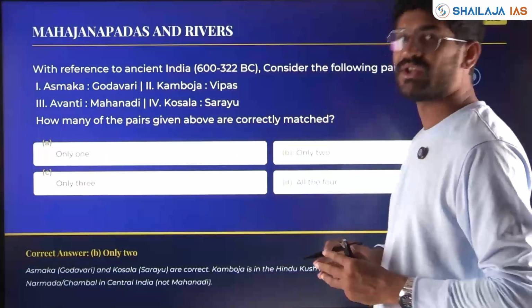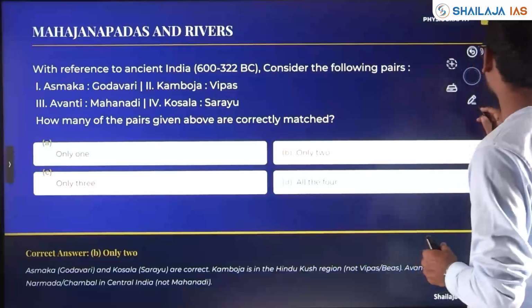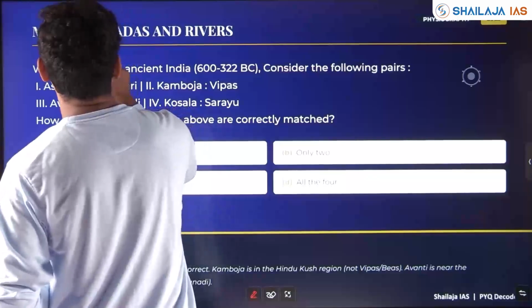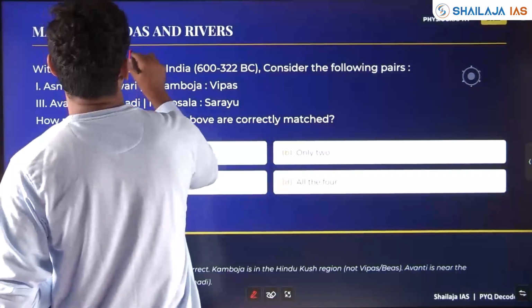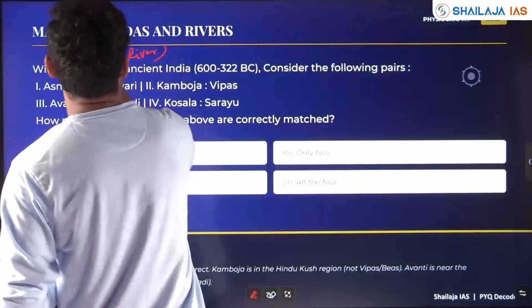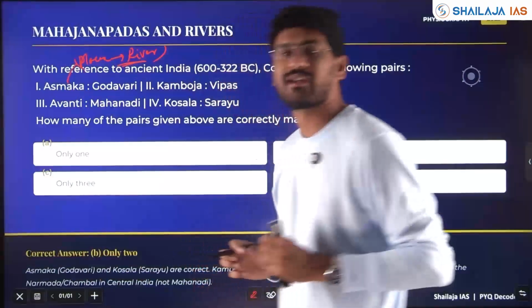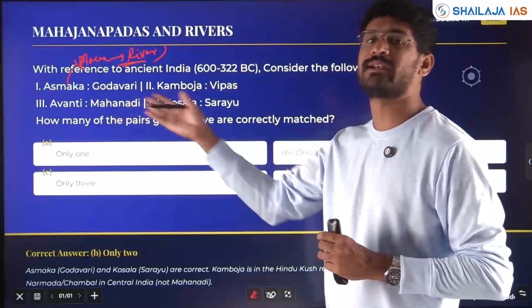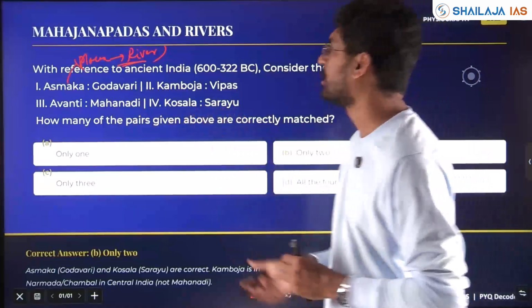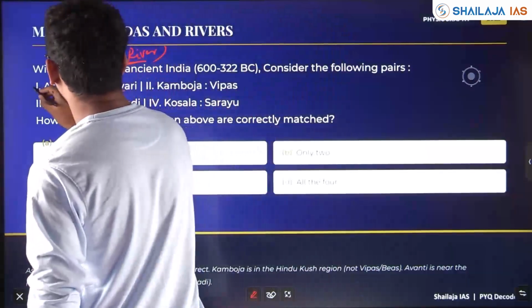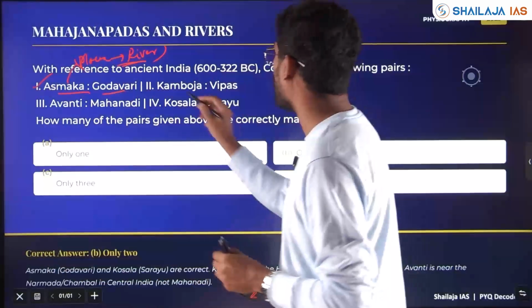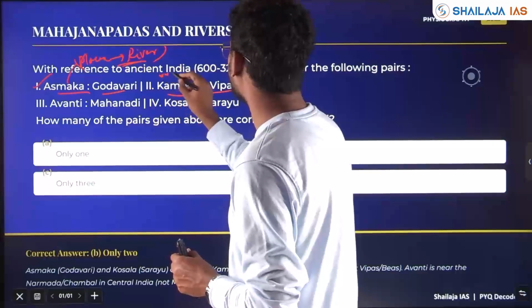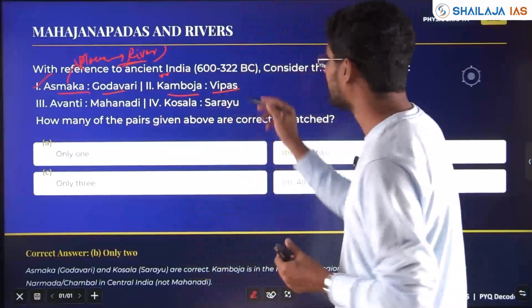With reference to ancient India, consider the following pairs: ancient places and which river. Historical places linked with which river. Where are these places located, on which river or river banks? Asmaka, Godavari, yes. Kamboja, Vipas, is it? Kamboja is in the Hindu Kush region. Vipas, Bias, is in the Punjab region.